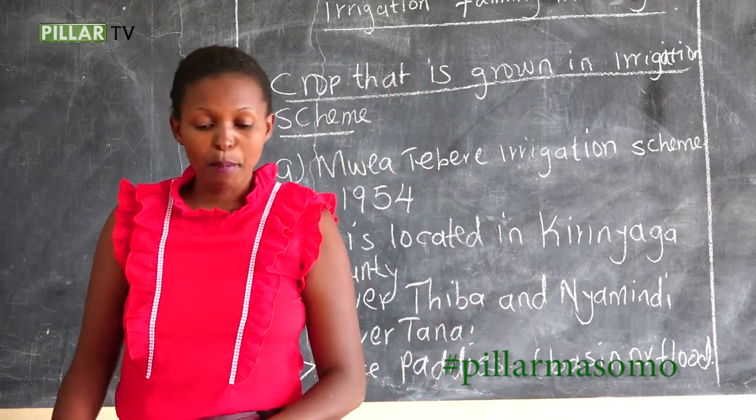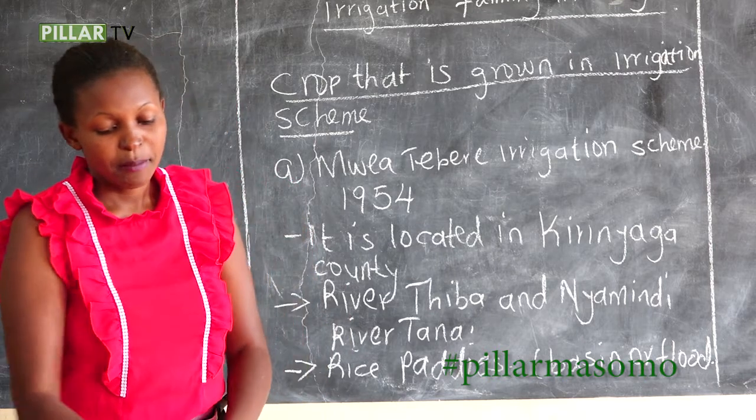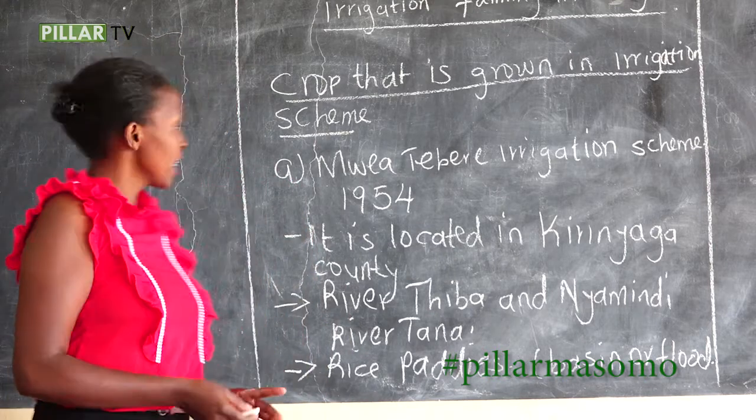Now we go to the problems faced in Mwea irrigation scheme.